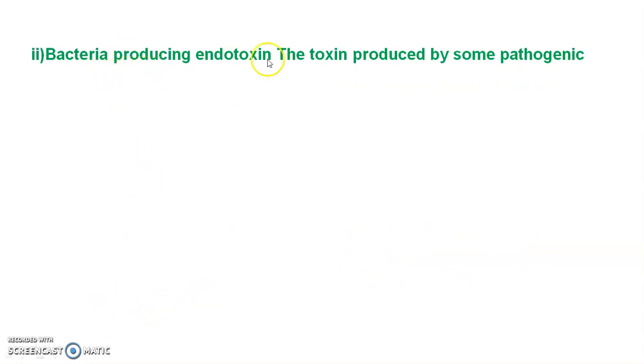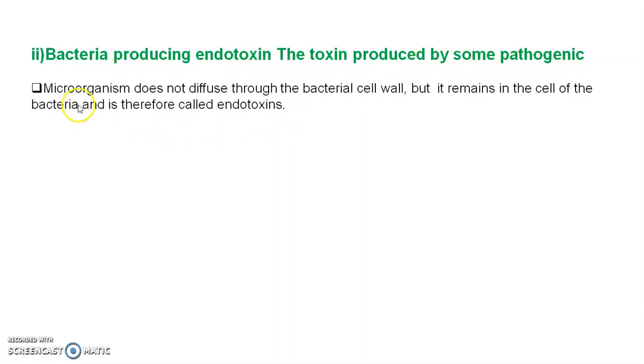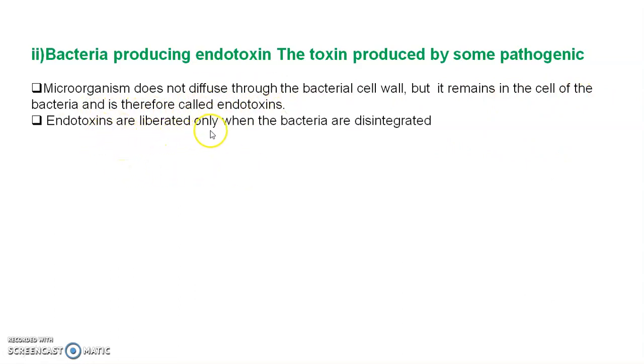Then the next is bacteria producing endotoxin. The toxin produced by some pathogenic bacteria does not diffuse through the bacterial cell wall. If a toxin is present in the cell but cannot diffuse from one cell to another, it remains in the bacterial cell. Therefore, it is called endotoxin, that means inside the cell. Endotoxins are liberated only when bacteria are disintegrated.